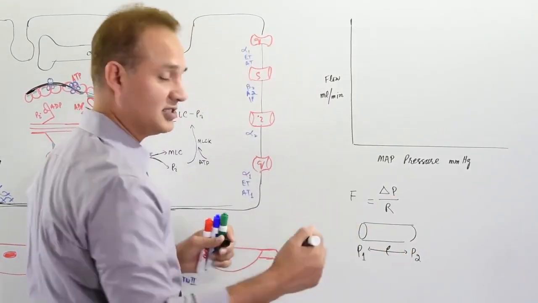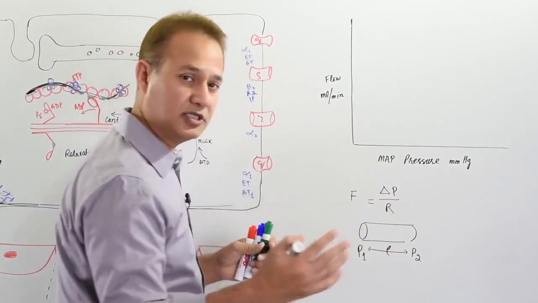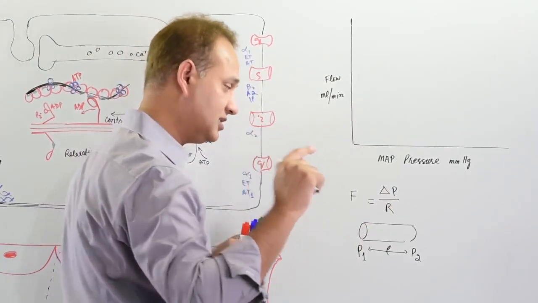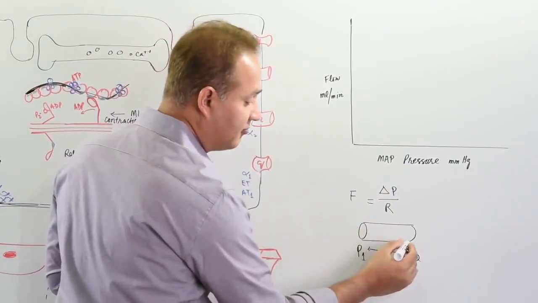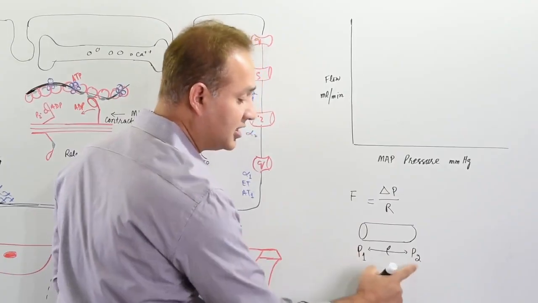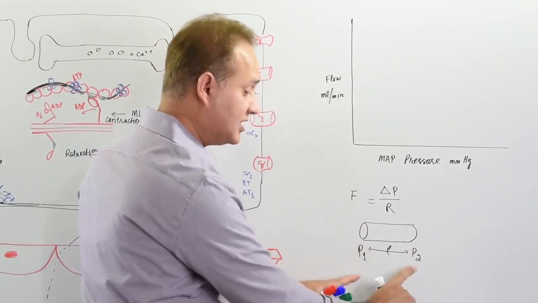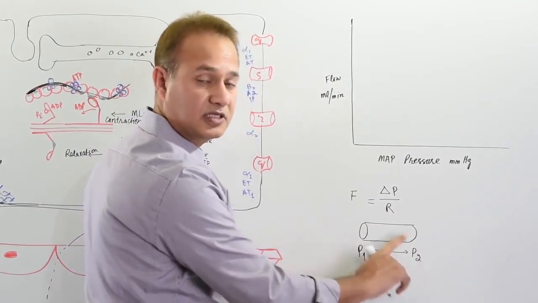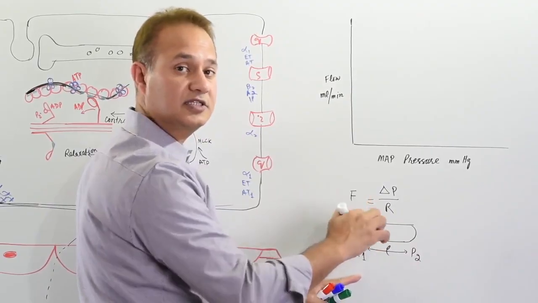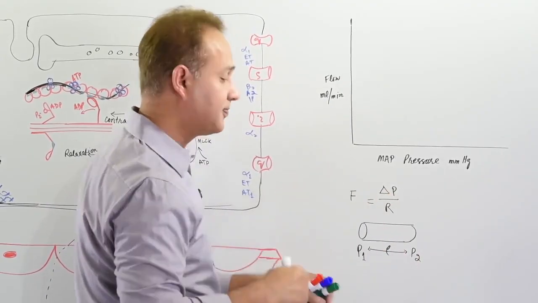The other things, the diameter and the viscosity, would contribute to the resistance. In this blood vessel, the flow is determined by the gradient of the pressure, considering that the resistance stays the same, the diameter is not changing.